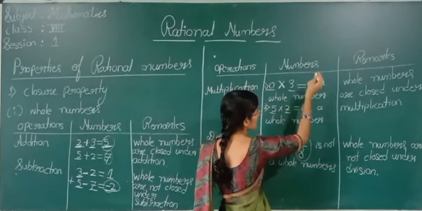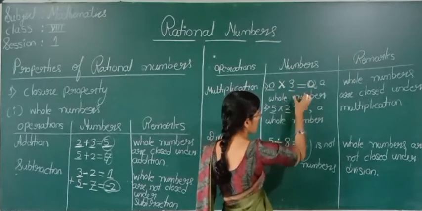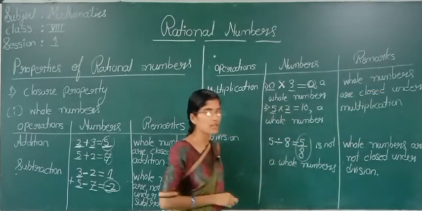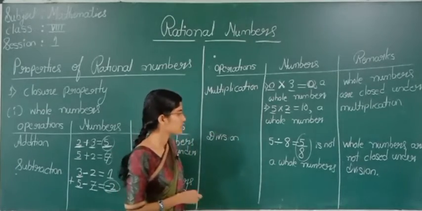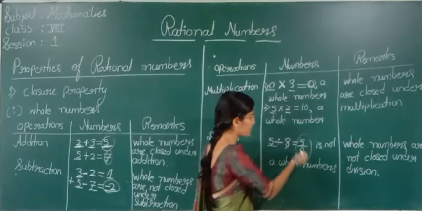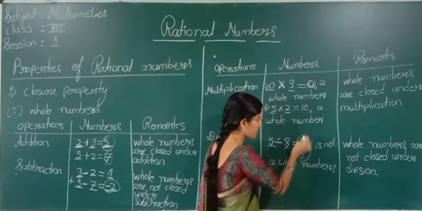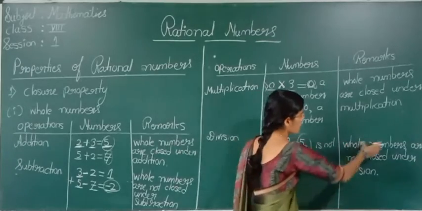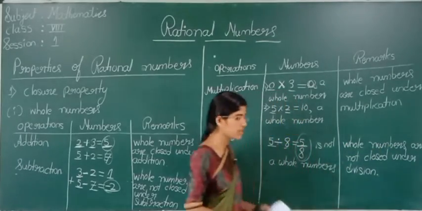Again, the answer we got is a whole number, right? Therefore, whole numbers are closed under multiplication. So, division: we took two whole numbers and performed the operation of division. 5 by 8 is not a whole number. Therefore, whole numbers are not closed under division.